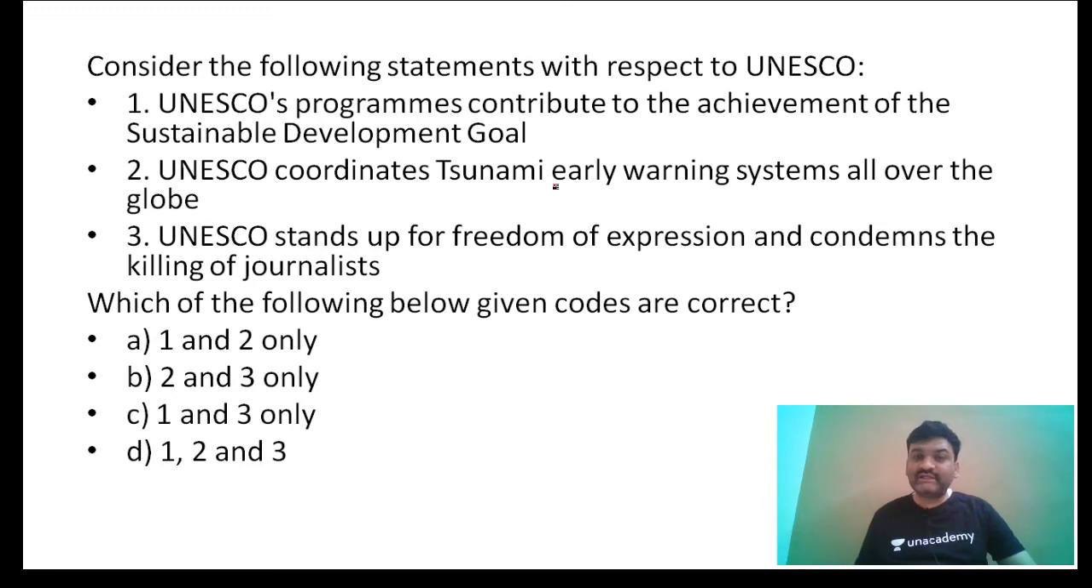Consider the following statements with respect to UNESCO. UNESCO's programs contribute to achievement of sustainable development goals. UNESCO coordinates tsunami early warning all over the globe. UNESCO stands up for freedom of expression and condemns the killing of journalists. Which of these statements is or are correct? Again, it is related to current affairs.